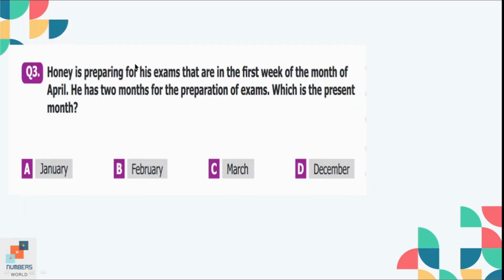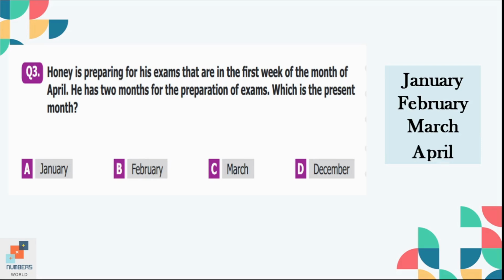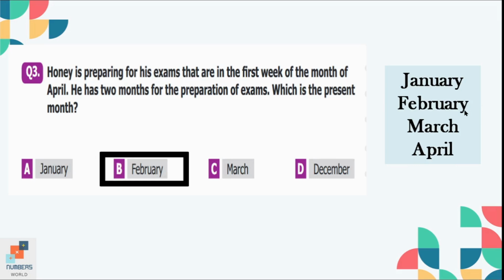Question number 3. Honey is preparing for his exams that are in the first week of the month of April. He has 2 months for the preparations of exams. Which is the present month? So if we start writing the months from the start, it's January, February, March and April. So 2 months before April, it's February. So option B is the correct option.